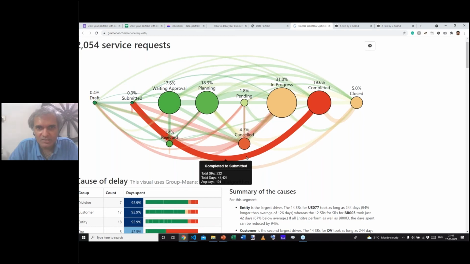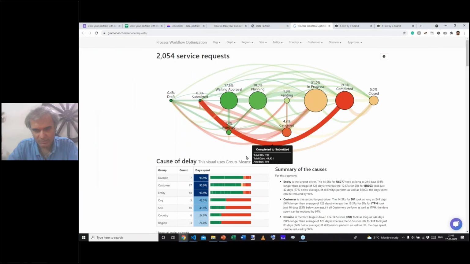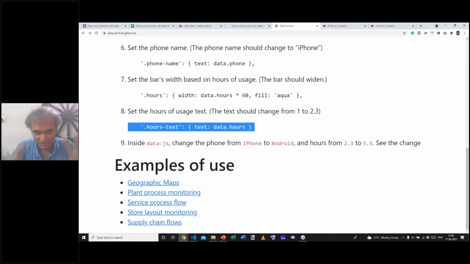So in this case, this is not a physical layout. This is a logical or a data layout. And this kind of a flow is also something that you can represent using an infographic kind of a structure and map it to data.